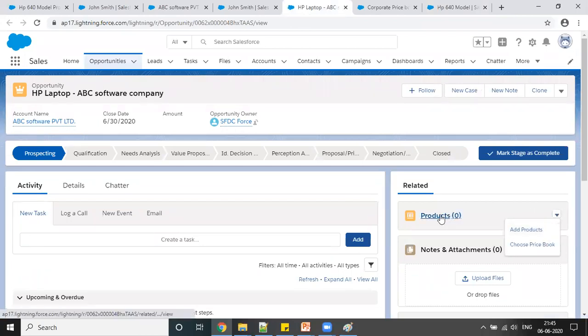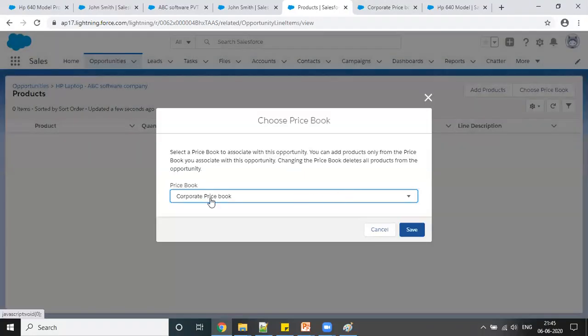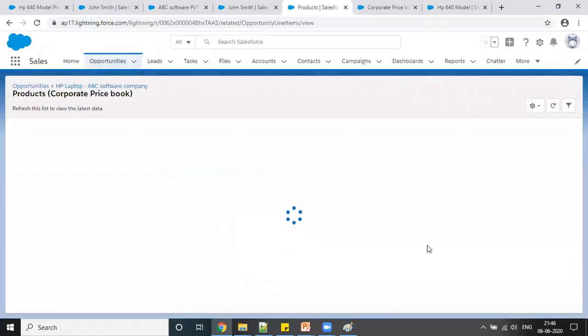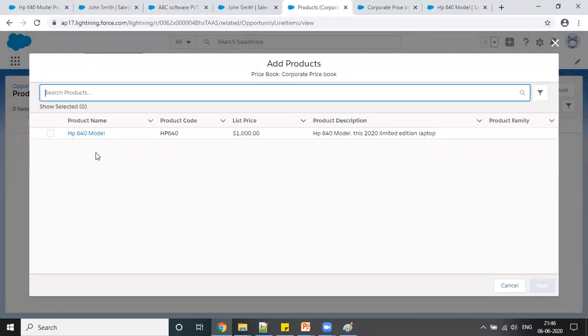Let me click here on the products. Before adding a product, you have to choose a price book. So I'm selecting this as the price book, save. And once you add the product, you can see under that price book we added this product only, right? So we can see only one product here right now. If you had added more products against that, you would have seen them here.